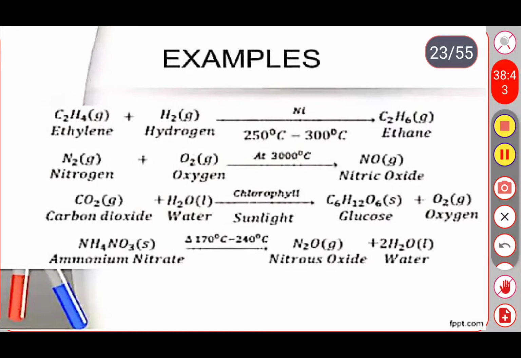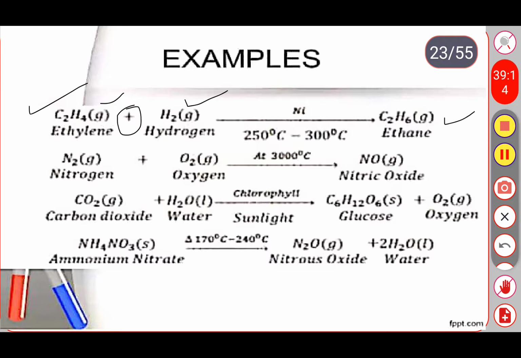Here in the first example we have ethylene. What is the state of ethylene? Gaseous. When ethylene is combined with hydrogen, hydrogen is also a gaseous form. So when these two gases are combined, it forms ethane.